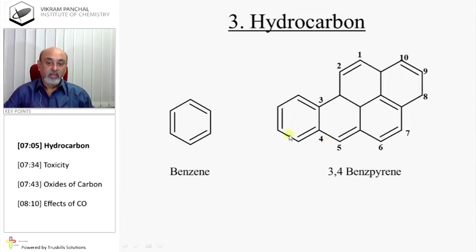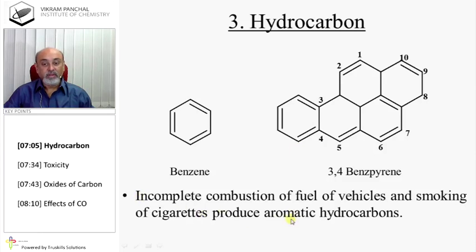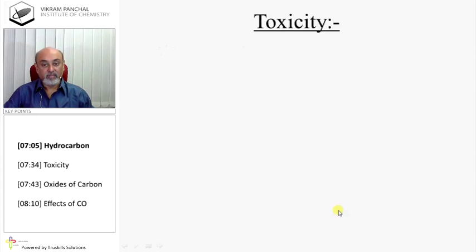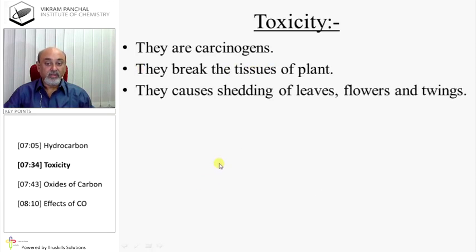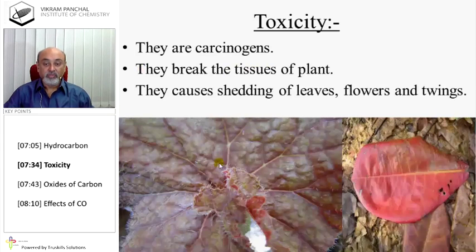Hydrocarbons. Smoke produces hydrocarbons like benzene and 3,4-benzpyrene. This four-membered ring is called pyrene, and on the third and fourth position benzene is attached to pyrene, so it is called 3,4-benzpyrene. Incomplete combustion of fuel of vehicles and smoking of cigarettes produce aromatic hydrocarbons. Toxicity: they are carcinogens. They break the tissues of plants. They cause shedding of leaves, flowers and twigs.